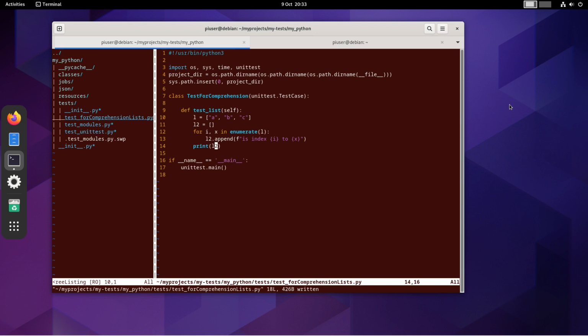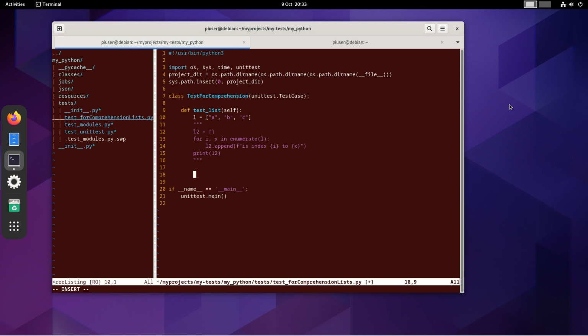Lists aren't immutable. They are mutable in Python. However, tuples are immutable in Python. So the way to do it, let's just comment this out. We can do it simply in one line rather than doing it like this.